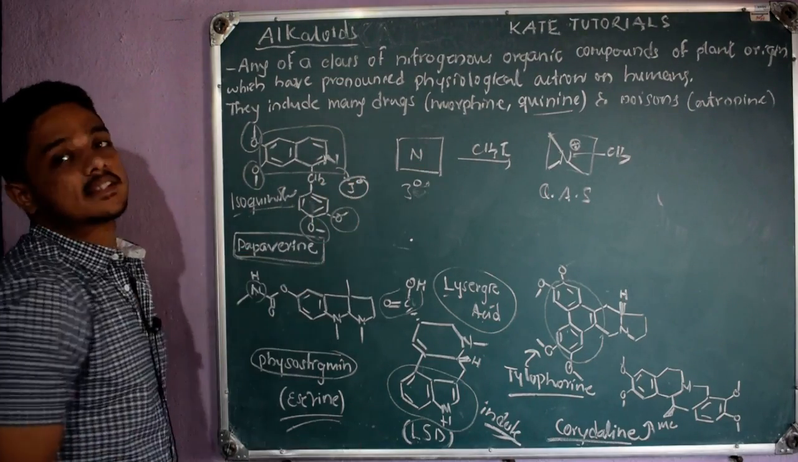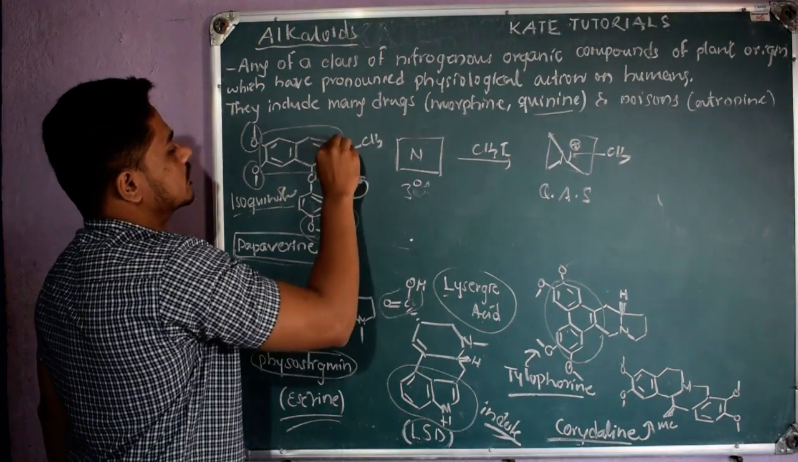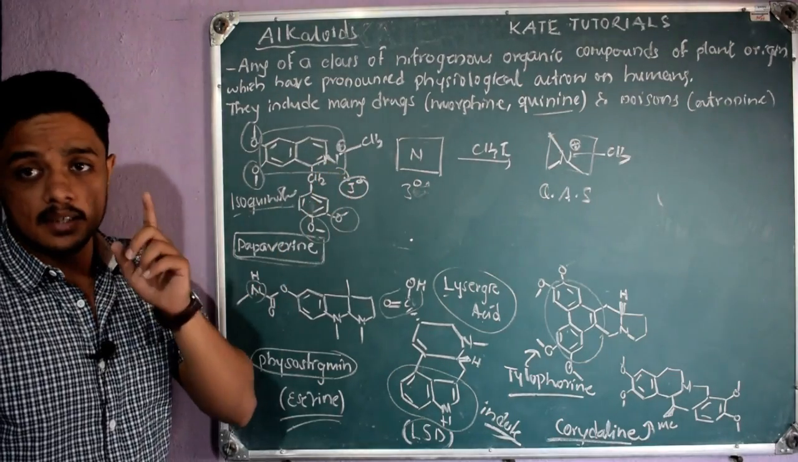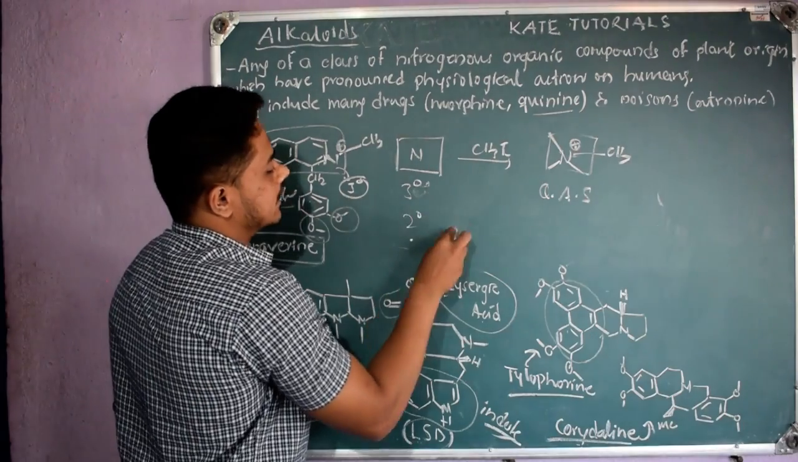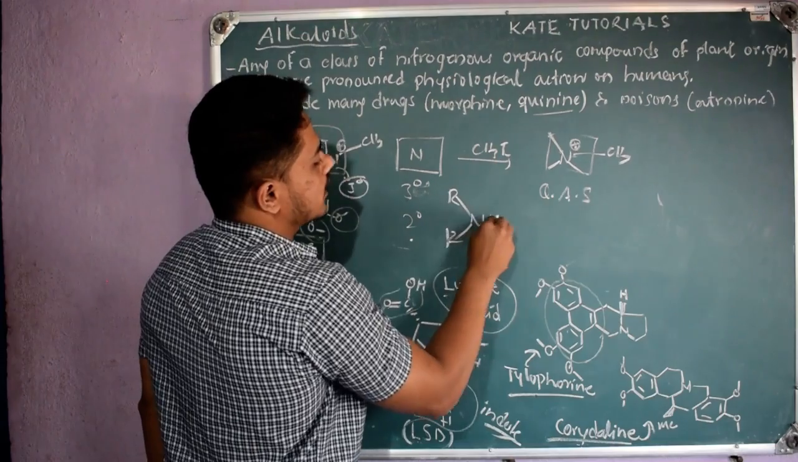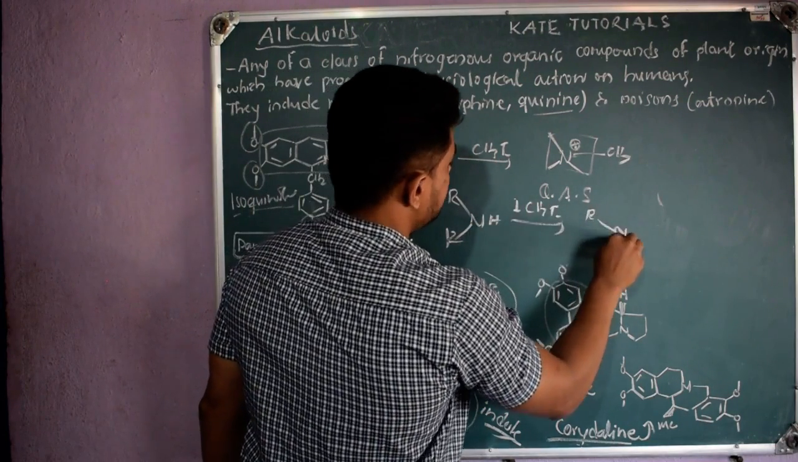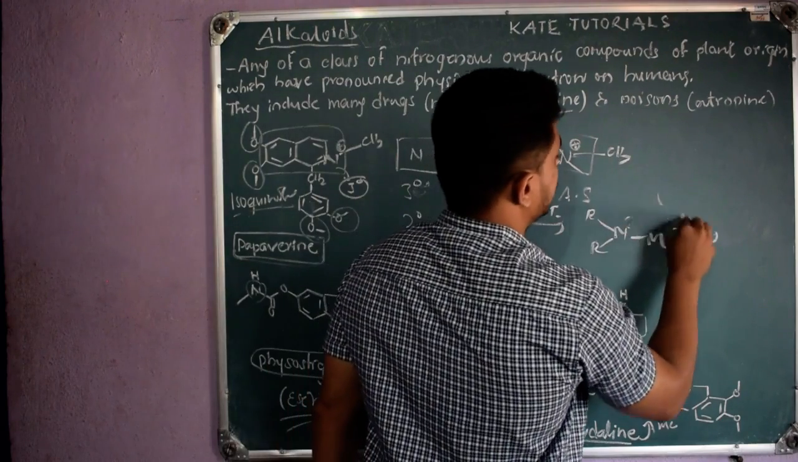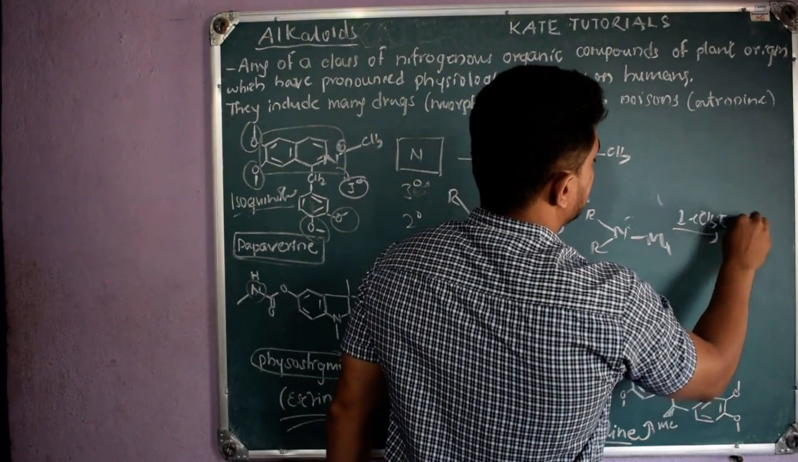If I attack with this CH3I, it will form this structure, CH3+, a quaternary ammonium salt. Using that we can tell whether the nitrogen is primary, secondary, tertiary or not. If it was secondary, what happens? Secondary means nitrogen is attached to R, R and one hydrogen. It will consume one equivalent of CH3I and become tertiary. Further, it will consume one more equivalent of CH3I, and then it will become quaternary.